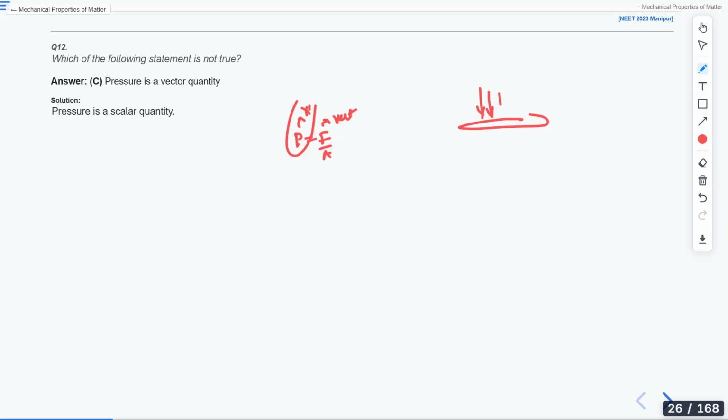Because this is always the force perpendicular to the area. We define pressure as the perpendicular force per unit area, so it's not a vector quantity, it is a scalar quantity. Remember it. Shall I move forward now? Yes or no? Please tell me.